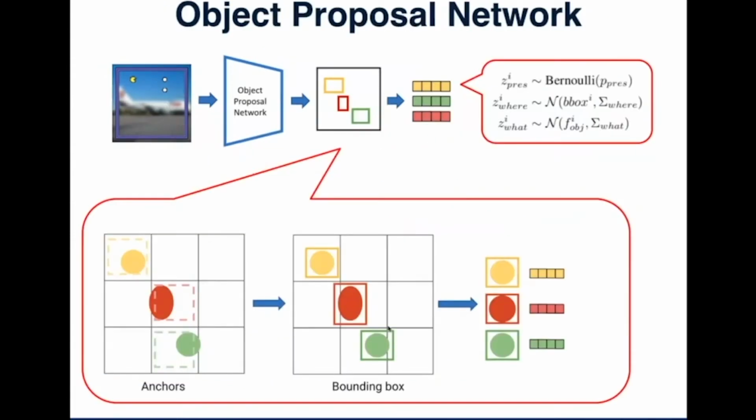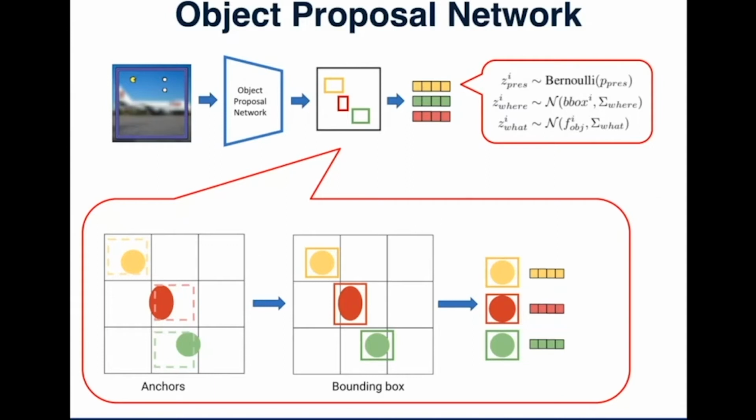Let me explain the object proposal network in detail. As I mentioned, this part is used to produce the object proposals, which include 3 different latent vectors. Z-pres represents the presence of the object. Z-where encodes the position of the bounding boxes, and Z-what encodes the content in the bounding box. All of them are random variables which are sampled from corresponding probability distributions, and the parameters of these distributions are produced by our object proposal network.